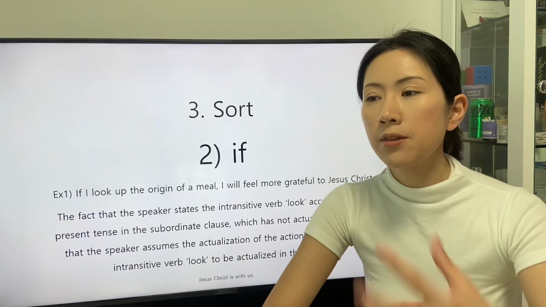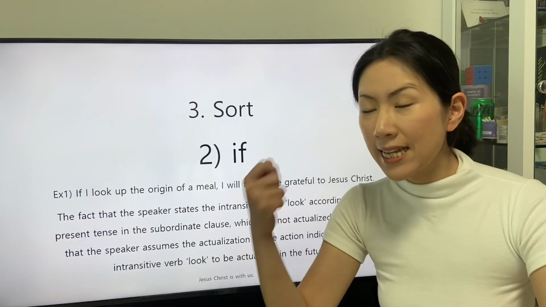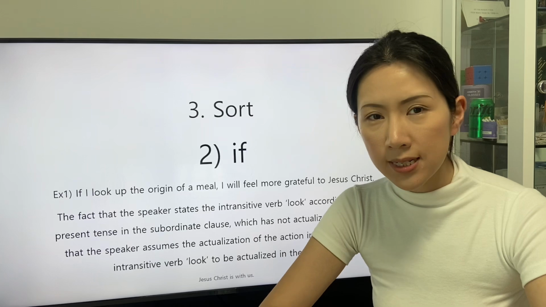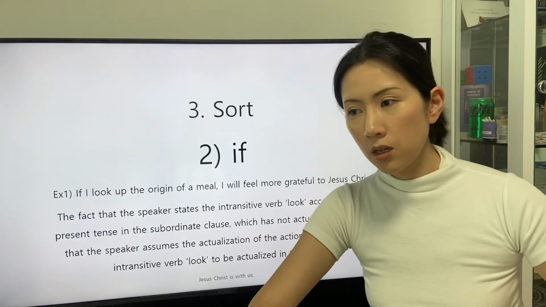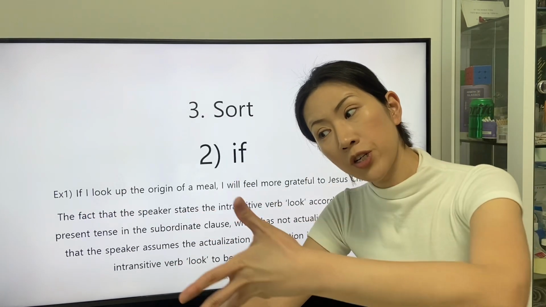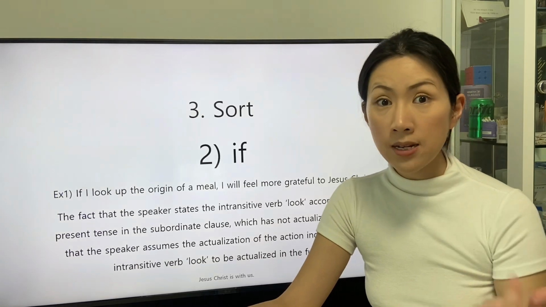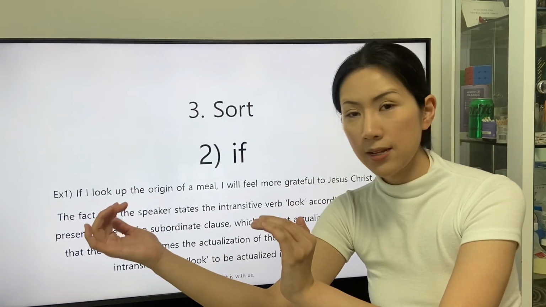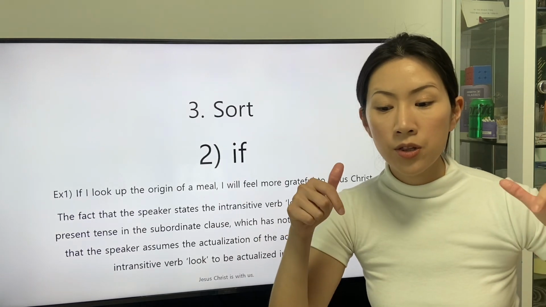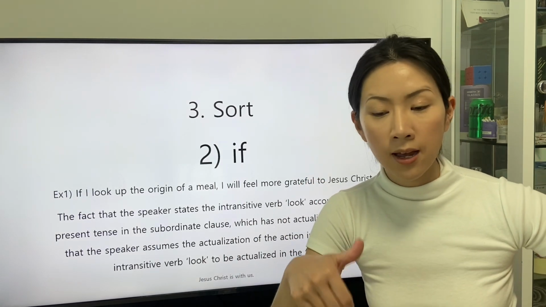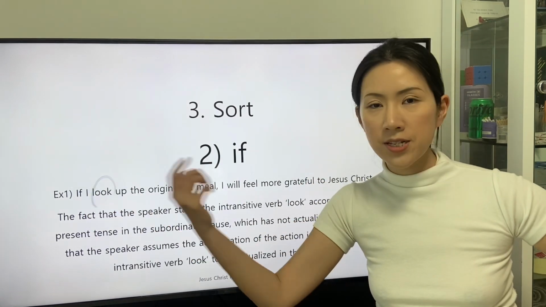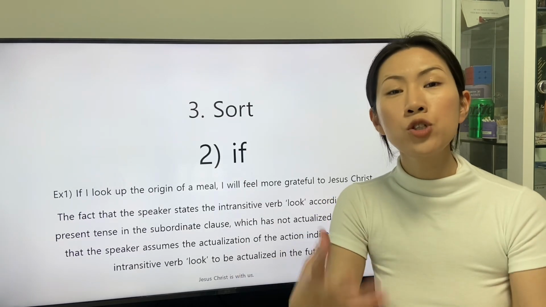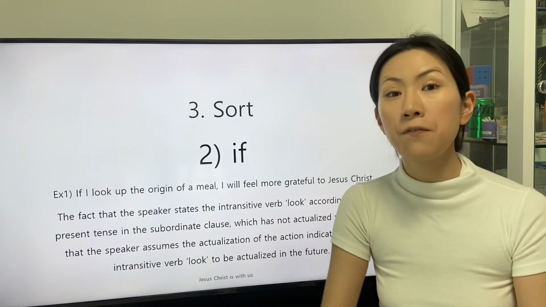We can understand that the speaker states the assumed action to be actualized in the future in the present tense. We can see the difference between the present tense and the point in time when the definition of the intransitive verb look is assumed to be actualized in the future.